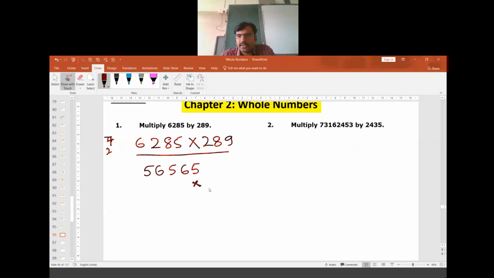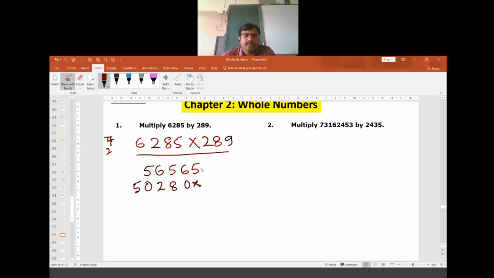Now multiply this particular 8 with these digits. What do we get? 6285 multiplied by 8. What will be the answer? Yes, in the chat box you can type. It is not that difficult. 50280.